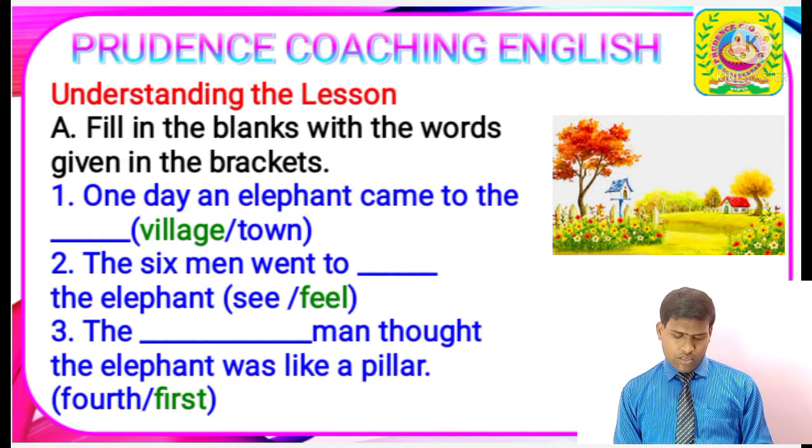Next, the third question. The dash man thought the elephant was like a pillar. So just now we have discussed the story. What is the correct answer? Here the correct answer is first. So the first man thought the elephant was like a pillar.